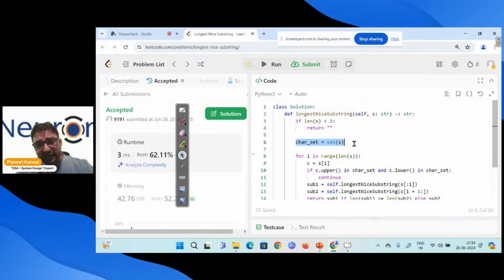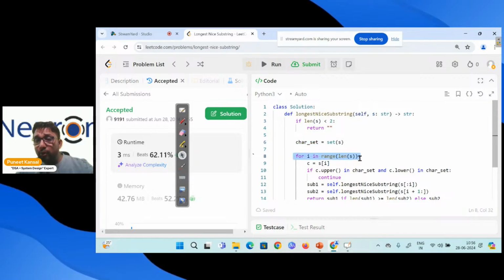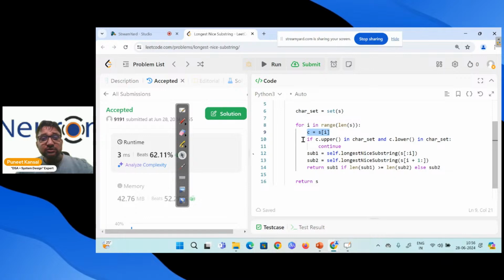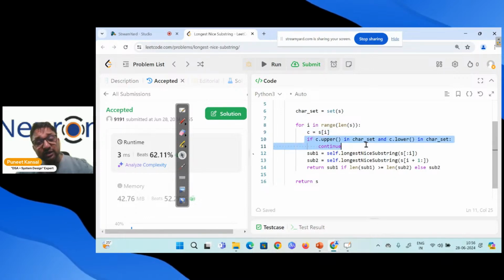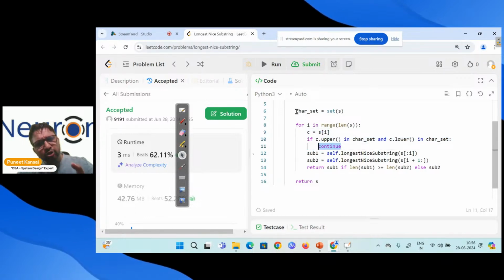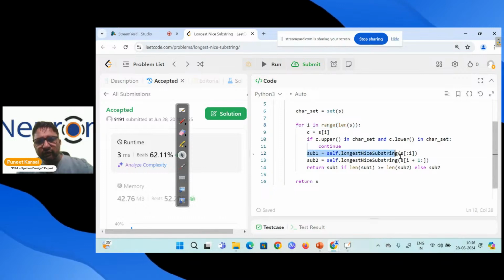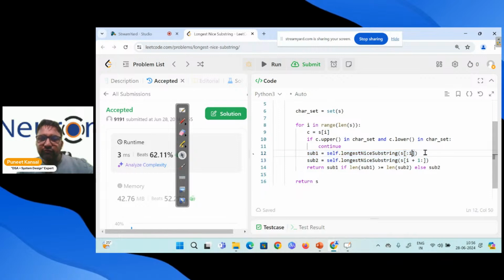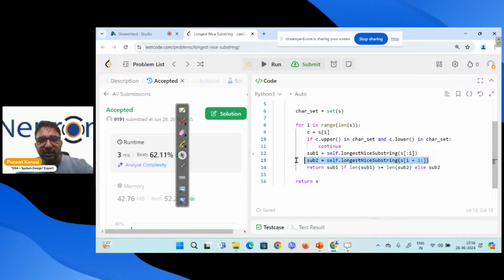Otherwise, we take the set and store the element, this string, into the set. Going through the loop, we take one character and check whether it is in uppercase and lowercase both. If yes, it's okay, then continue and check the next character. Otherwise, if there is no counterpart for it, then we divide the string into two parts and apply the same process.